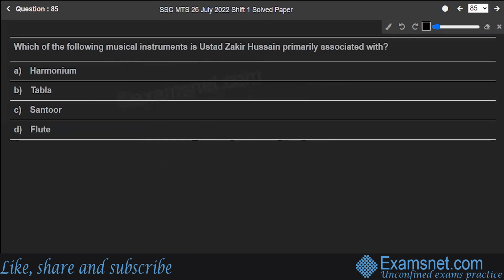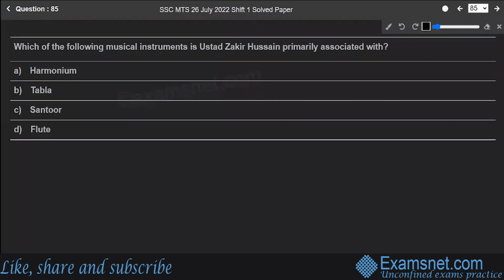Next is question number 85. Which of the following musical instruments is Ustad Zakir Hussain primarily associated with? Harmonium, tabla, santoor, or flute? He was primarily associated with tabla.